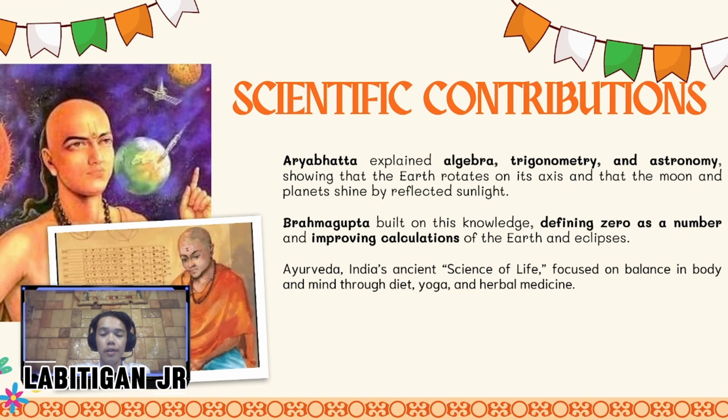For our scientific contributions: in ancient India, remarkable scientific minds made discoveries that shaped knowledge for centuries. Aryabhata explained the principles of algebra, trigonometry, and astronomy. He revealed that the Earth rotates on its axis and that the moon and planets do not shine on their own, but reflect sunlight. Building on this, Brahmagupta defined zero as a number, a breakthrough that transformed mathematics, and he also refined calculations of the Earth's size and the timing of eclipses.